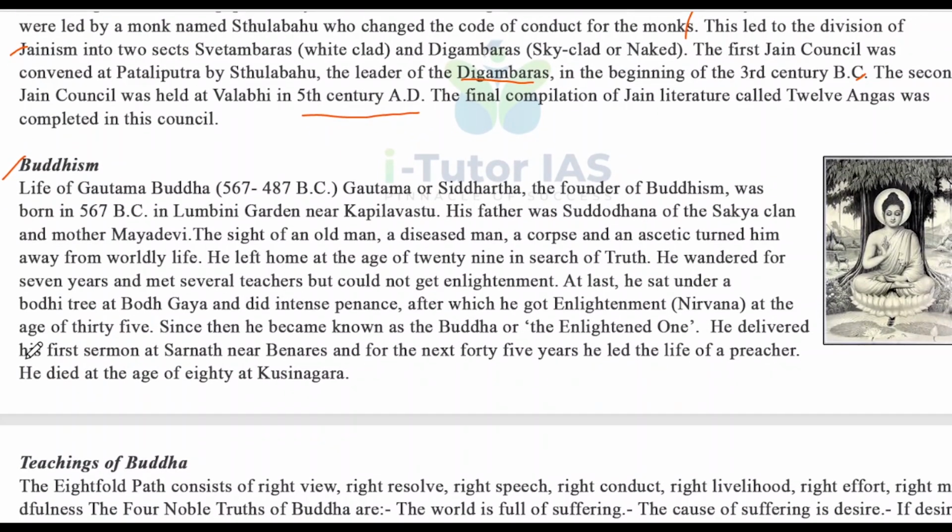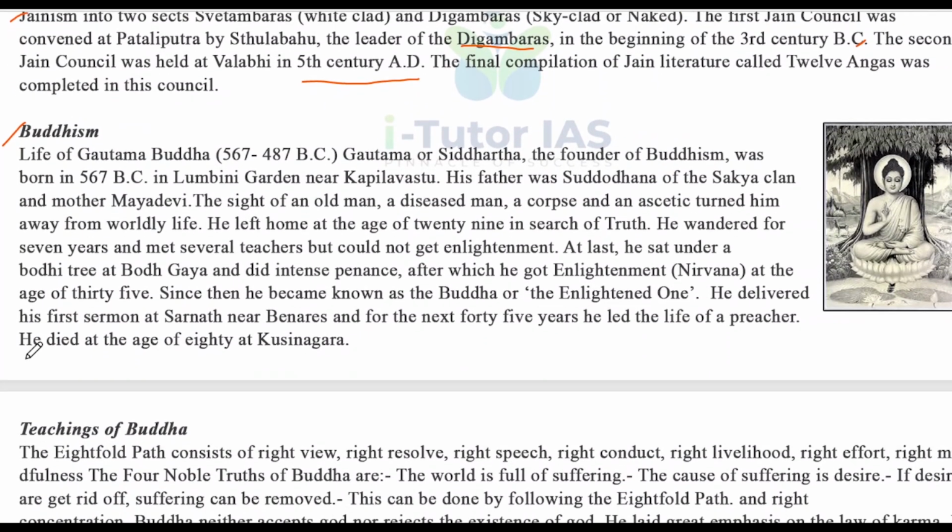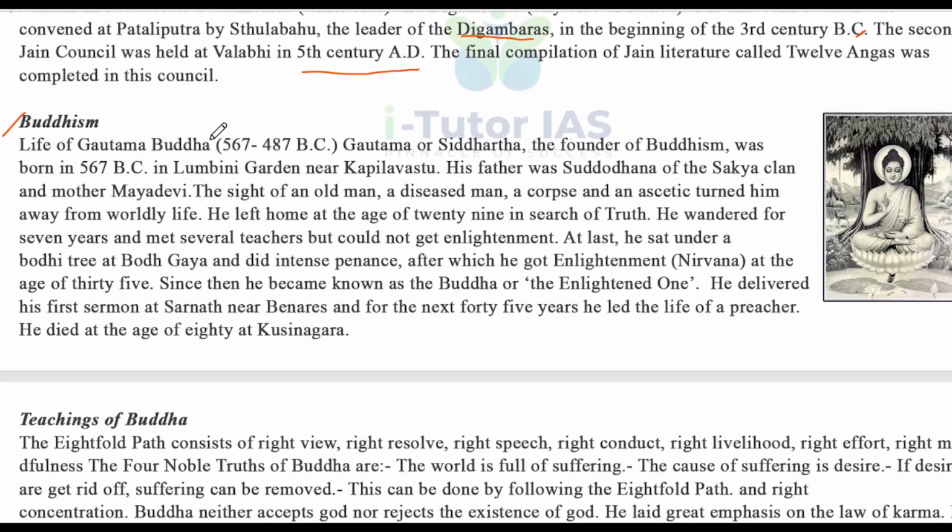Buddhism is more familiar than Jainism. Life of Gautama Buddha, around 567 to 487 BC. Gautama or Siddhartha, the founder of Buddhism, was born in 567 BC in Lumbini garden near Kapilavastu. His father was Suddhodana of the Sakya clan and mother Maya Devi. The sight of an old man, a diseased man, a corpse and an ascetic turned him away from worldly life, and he left home at the age of 29 in search of truth.